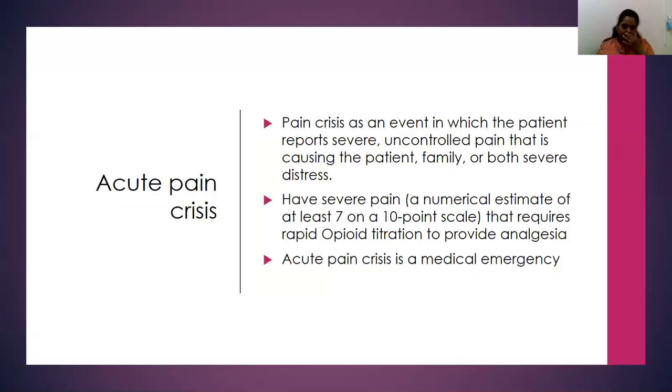The next main important is our pain crisis. It's an event in which the patient reports severe uncontrolled pain that is causing the patient, family, or both very severe distress. A patient presenting to an OPD with severe pain on an NRS more than 7 on 10 requires rapid opioid titration. So it has to be treated as a medical emergency.